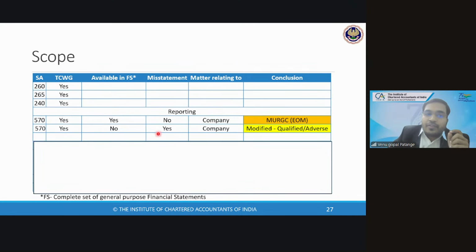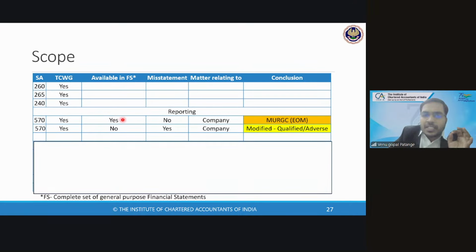Next, if it is relating to SA 570, we communicate with those charged with governance. Let us say in the financial statements management has not mentioned the fact. Then it is treated as a misstatement, and the matter relates to the company. So we give a modified opinion, which can be qualified or adverse. We are taking multiple scenarios to understand this. Are we clear with going concern?